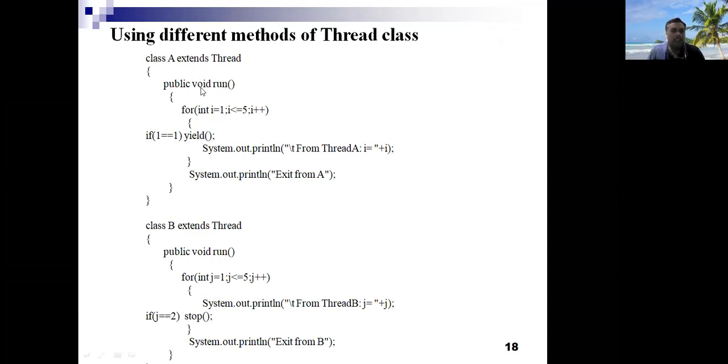Here, when a thread starts its execution and the value of i equals 1, in that case we have to call the yield method. Once the yield method is called, the thread is transferred from the running state to the runnable state. In thread B, when the value of j equals 2, we have to terminate the execution of the thread by calling the stop method.